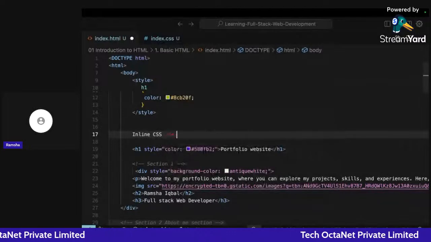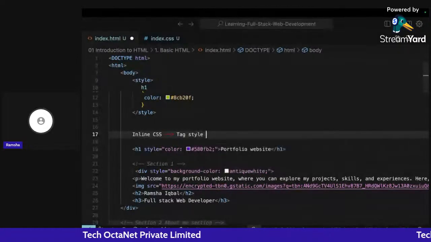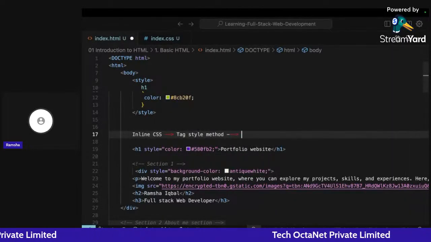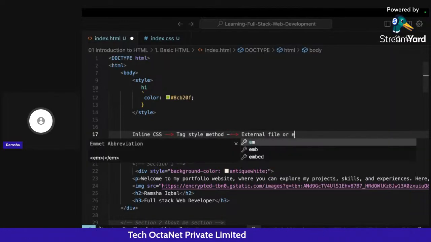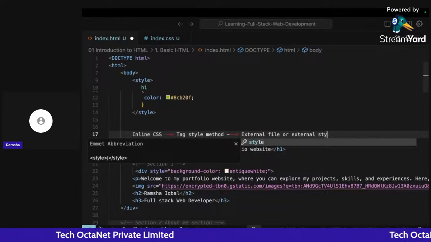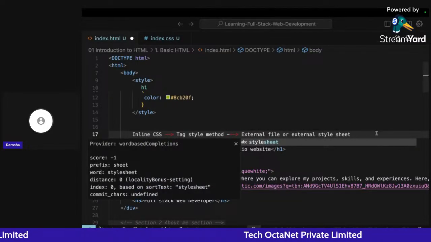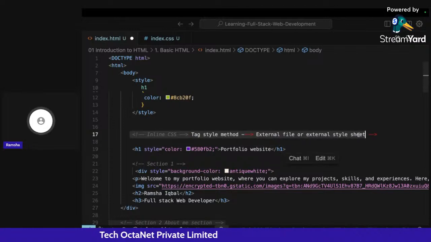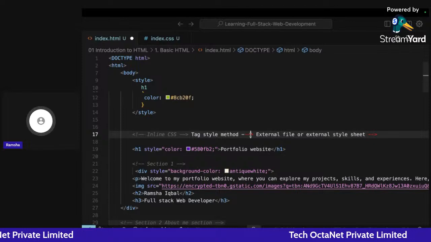Then the style tag method, and then the last priority will be the external style sheet, the external file. This particular order is important for you to remember. This part is very important for you to understand and always remember.